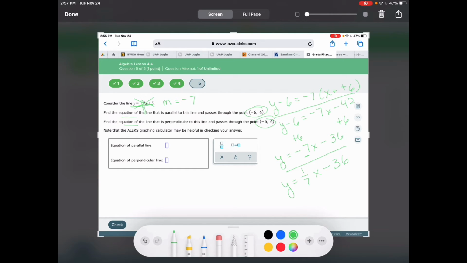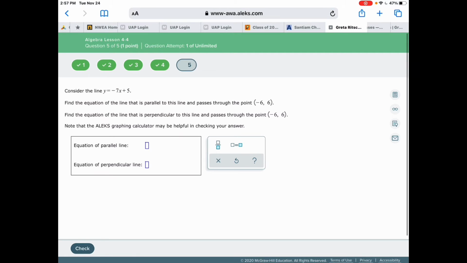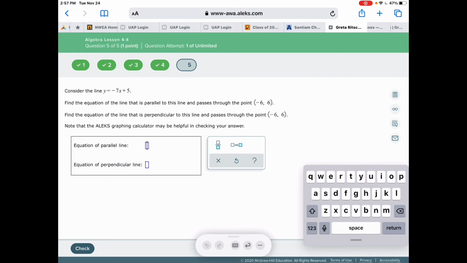So let's see, y equals negative 7x minus 36, if I didn't forget something along the way.